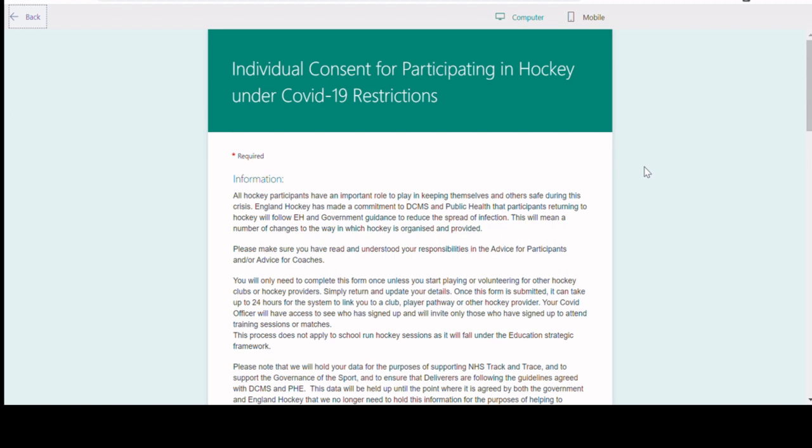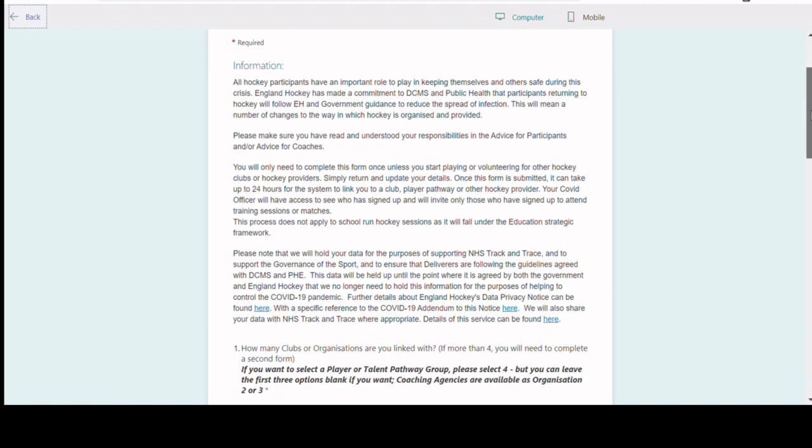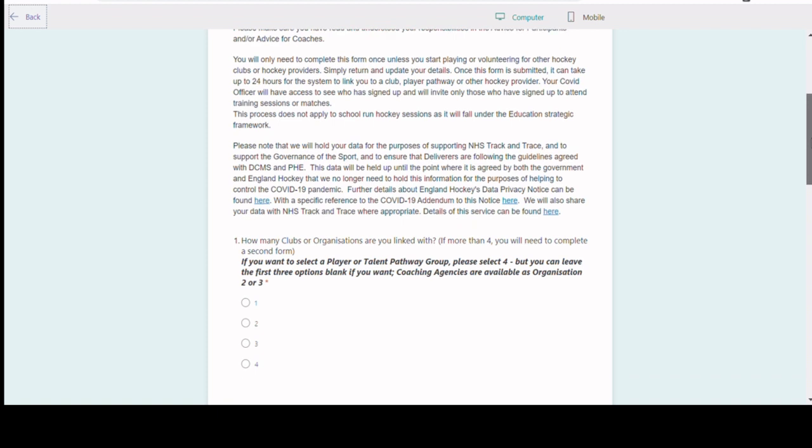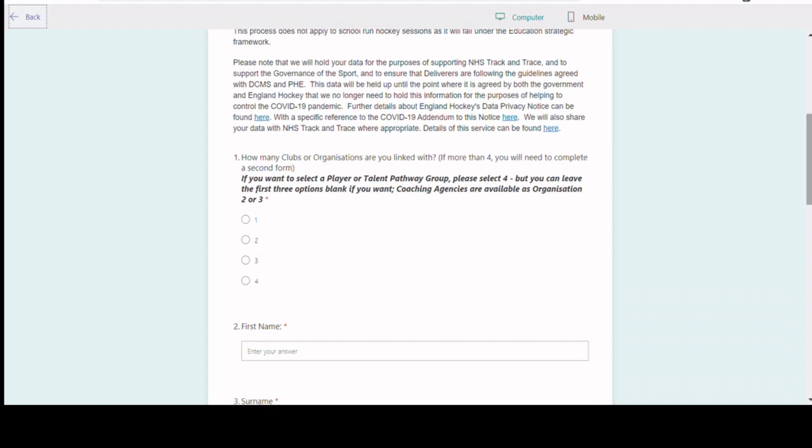To start with, you'll see all the information at the top is important information to read. Please make sure you read that along with guidance notes, etc. It's really important that as individuals you are taking responsibility for your health as well as supporting the club in trying to deliver what they are under COVID safe guidance. The first point to look at is question 1.